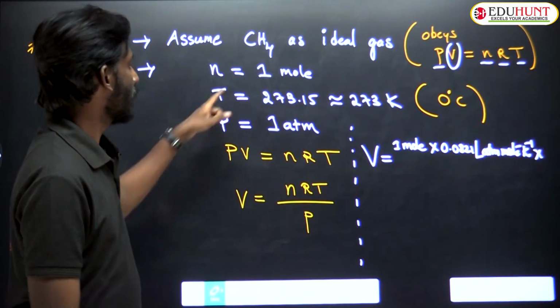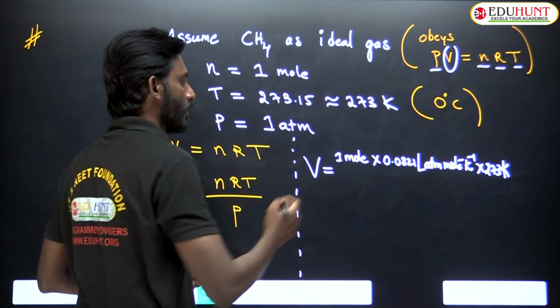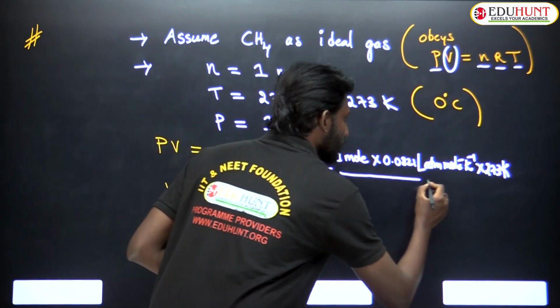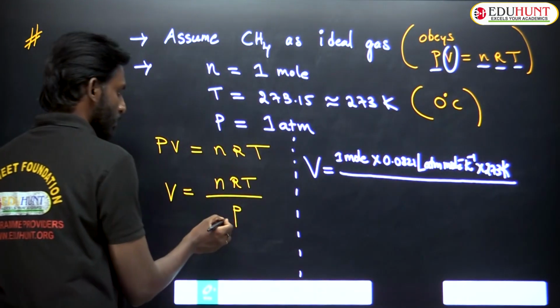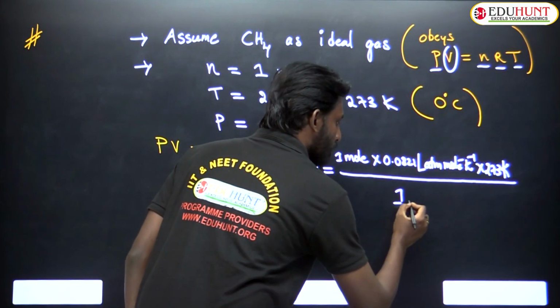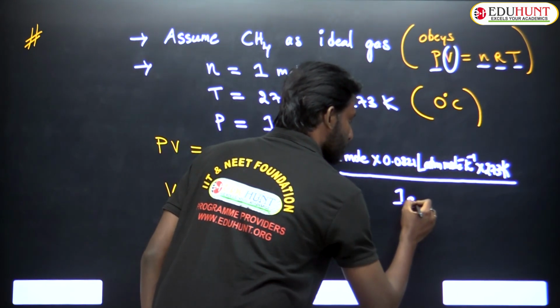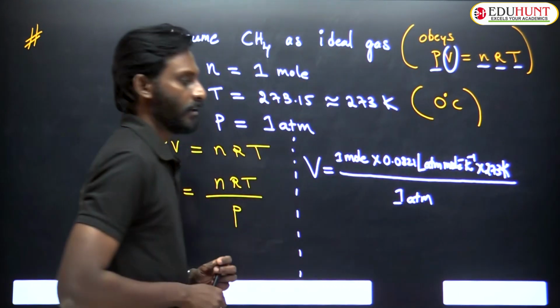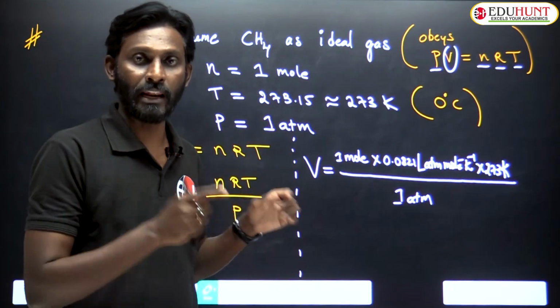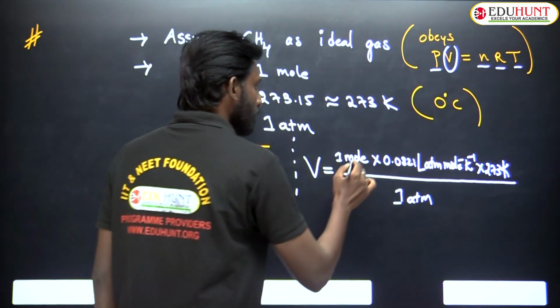What's the temperature? 273 Kelvin, upon pressure. How much pressure have we taken? 1 atmosphere. Okay, so I substituted along with the units. Now cancel out the units. See what happens? Mole inverse cancels.